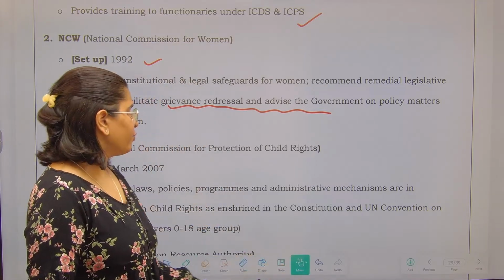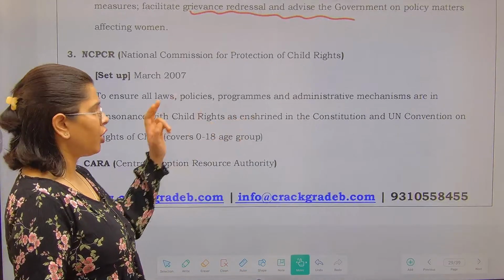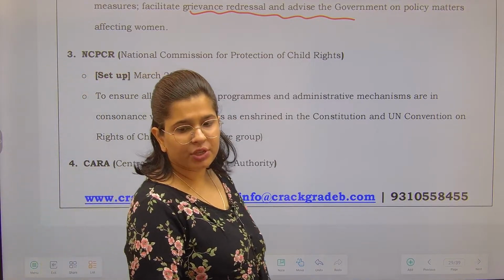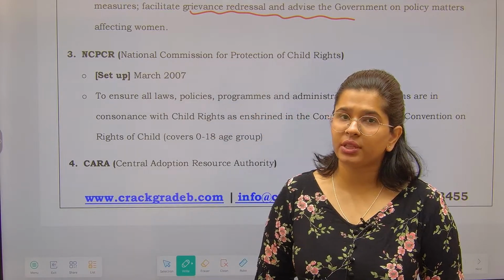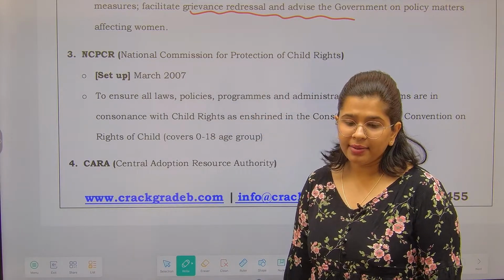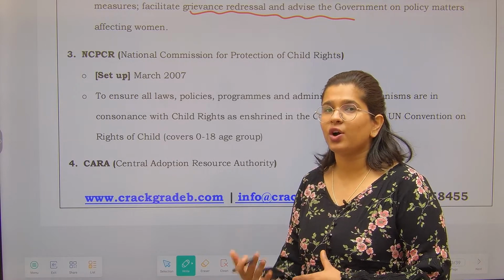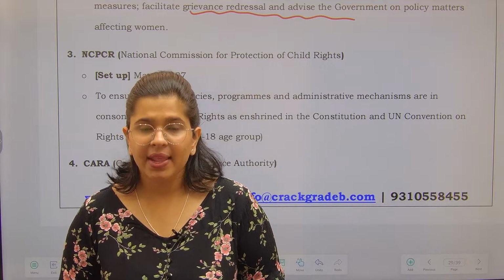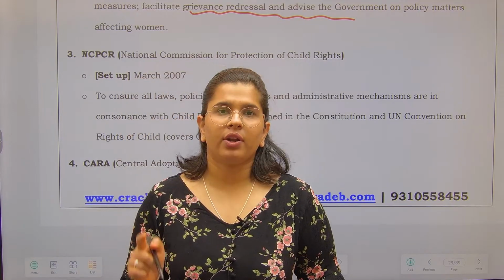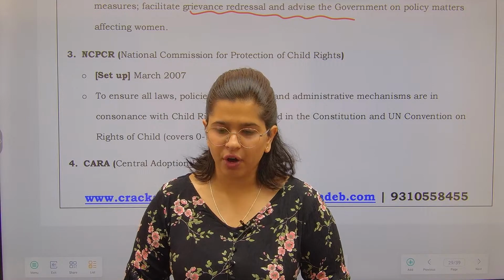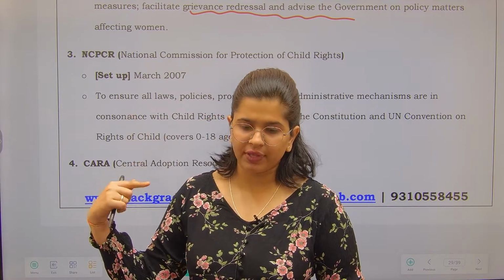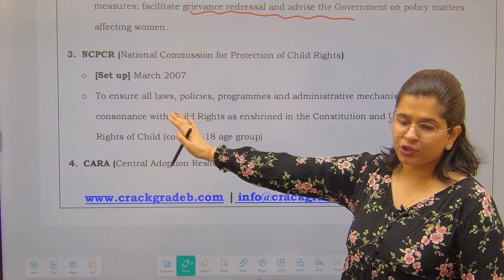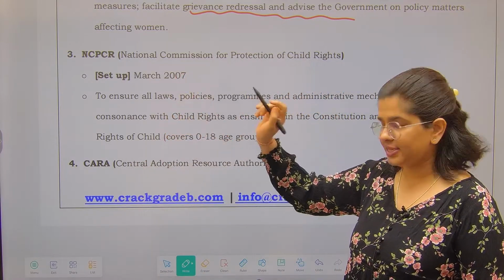Next, a similar kind of organization, but this one is for the protection of child rights. The National Commission for Protection of Child Rights, established in March 2007. Again, the same question persists: whether it is a constitutional authority or a statutory authority. You guys have to tell me. It is very important. Find out the organization type for both the National Commission for Women and the National Commission for Protection of Child Rights. Please remember the establishment date.